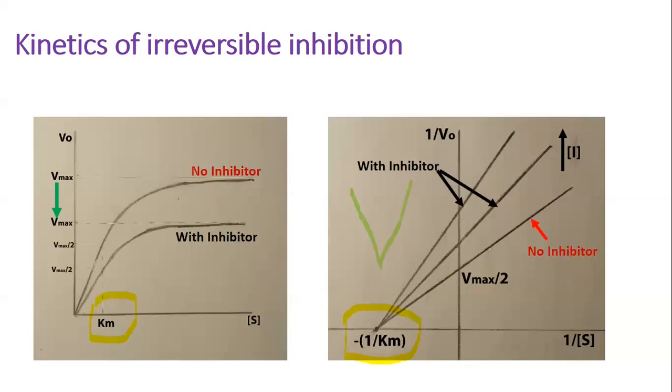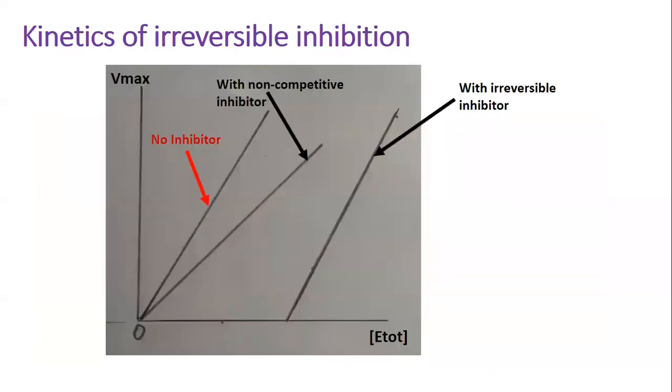How can we distinguish reversible non-competitive inhibitors from irreversible? We can do it, for example, by building up some additional plots like the one shown on the slide: Vmax versus total enzyme concentration. If a substrate is in excess, Vmax depends on the enzyme-substrate complex concentration, which in turn depends on the amount of available enzyme molecules, E total. In the presence of a non-competitive inhibitor, we need more enzyme to reach the same value of Vmax.